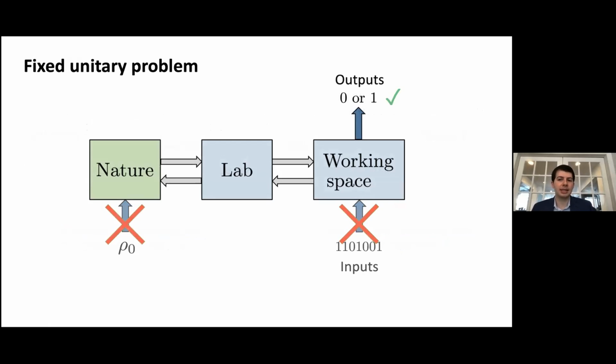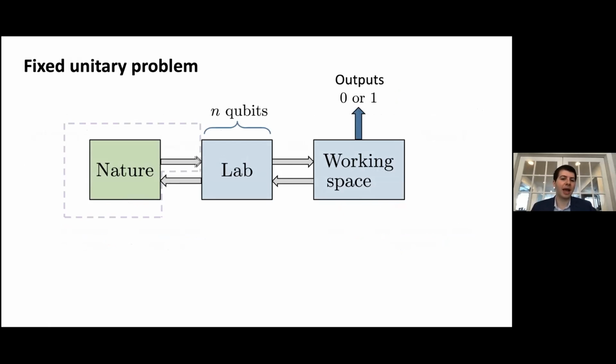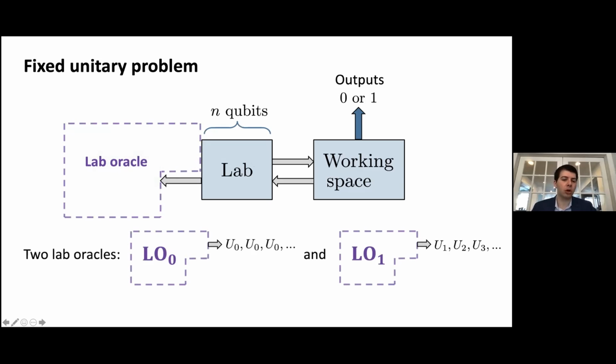So let's consider that we have a lab system of n qubits, and we have a family of lab oracles. In particular, we have two possible lab oracles. One which, when it's queried, applies an n-qubit unitary U0 to the lab system, and it applies the same unitary each time. And another lab oracle which applies a different unitary each time it is queried to the lab system.